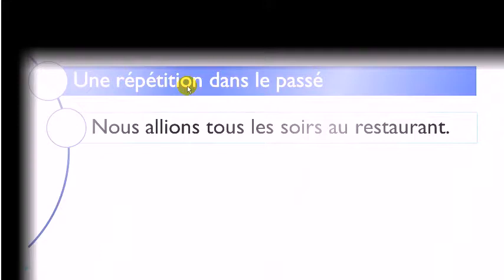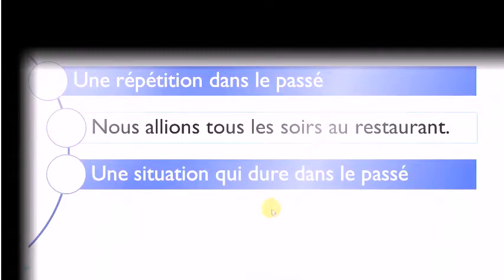Other situation when you will need to use l'imparfait, une répétition dans le passé. So répétition, you understand, something that repeats itself dans le passé. The example here, nous allions tous les soirs au restaurant. Aller is to go, tous les soirs, so every evening, au restaurant. All right, so something that you do and that repeats itself in the past.